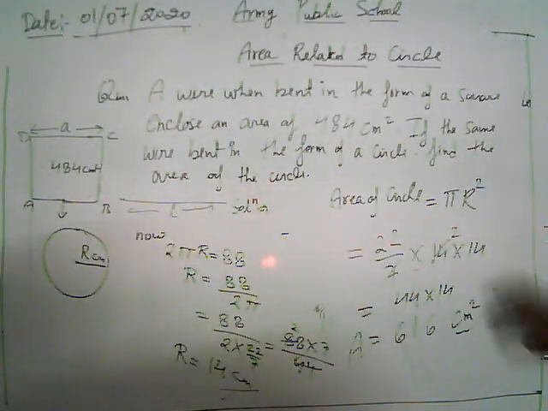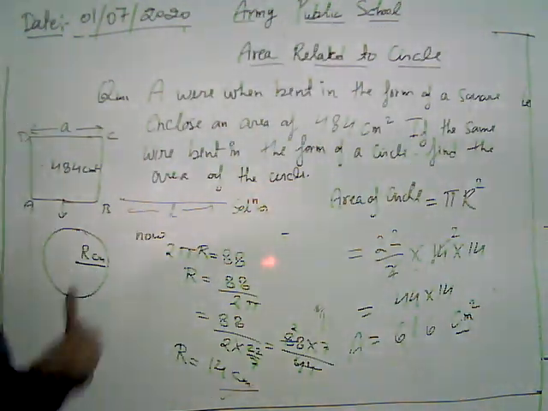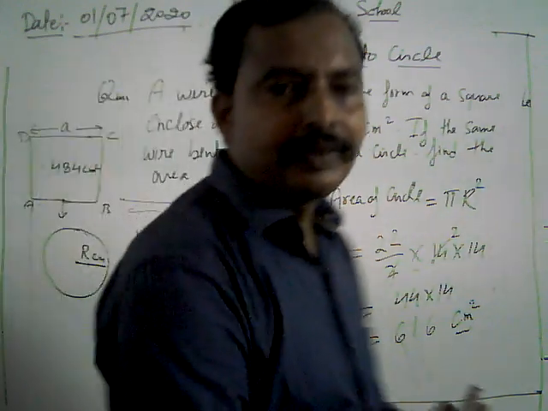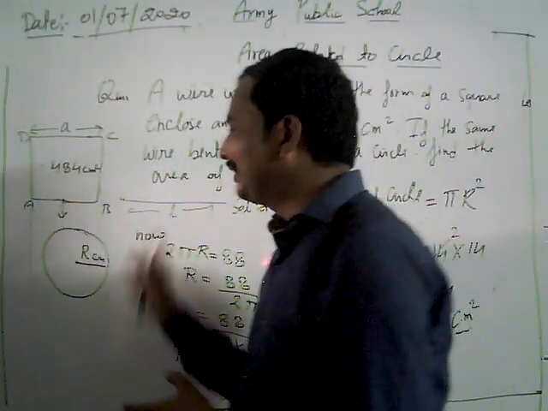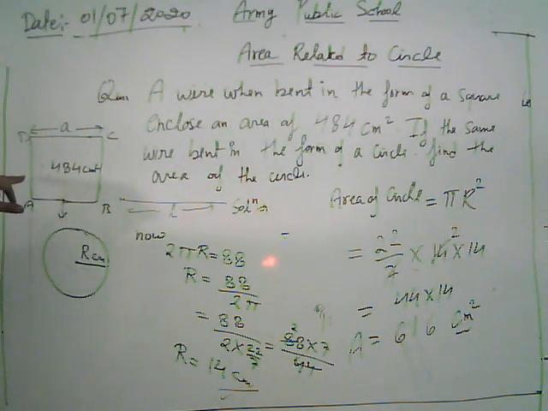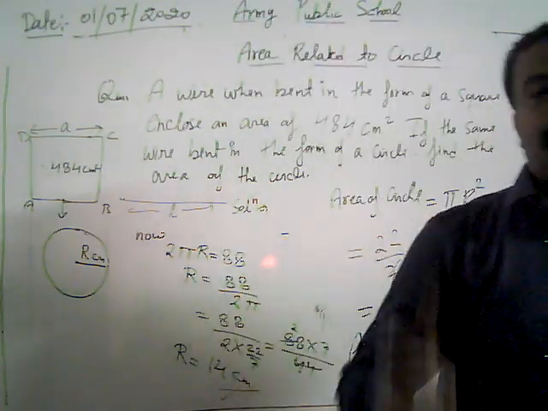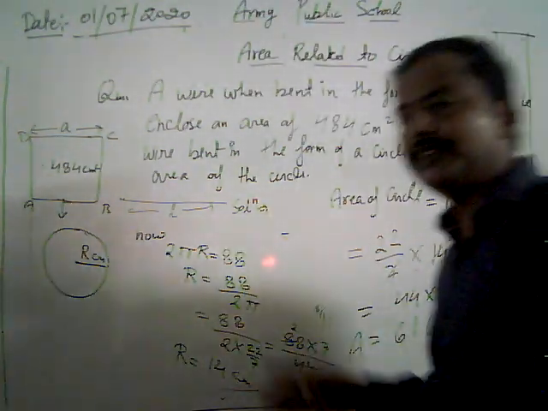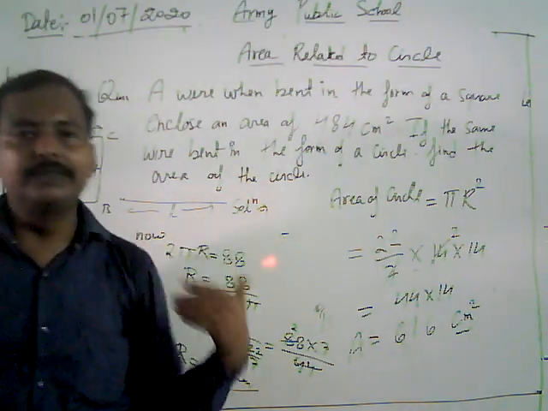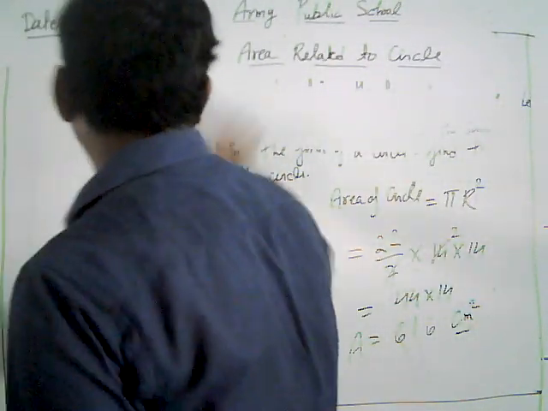It is one of the important problems because in this problem, we are actually using a transformation method. First of all, we are given a square. Then the square is converted into a circle. Then you have to use the basic concept: the same wire is transformed into the circle. Then we use the concept of perimeter of a square as well as the concept of perimeter of a circle to find out the area of the circle. Now we are moving to our next basic problem.